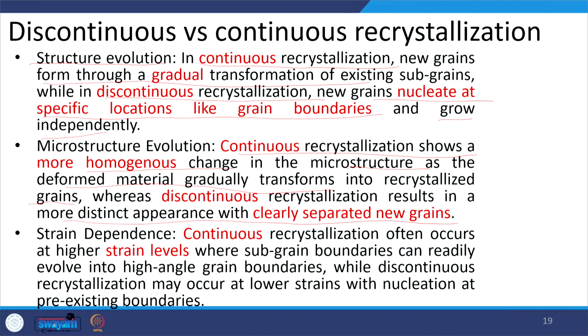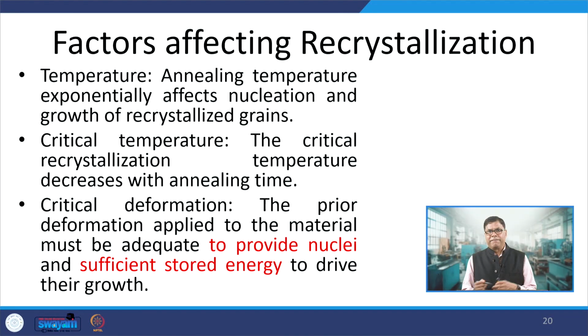Then, as far as the strain dependence on continuous or discontinuous recrystallization is concerned, continuous recrystallization will happen when the strain rate is high, where the subgrain boundaries can easily evolve into high angle grain boundaries, while discontinuous recrystallization may occur at lower strains with nucleation at the pre-existing grain boundaries.